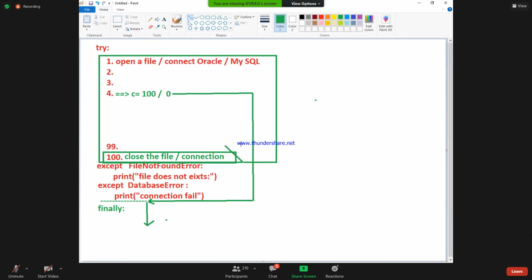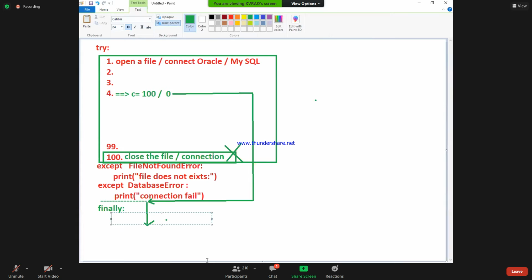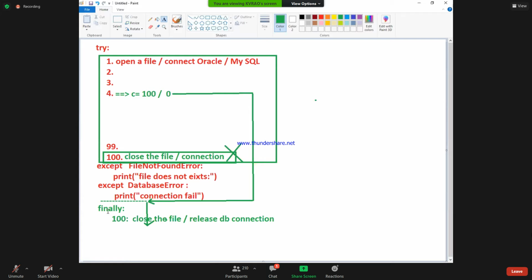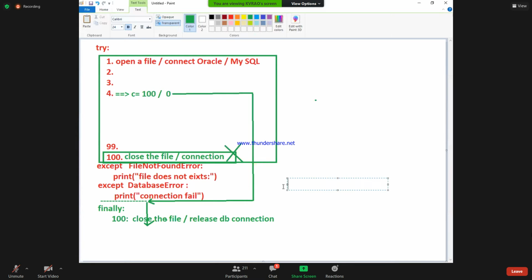Not recommended to write inside which block? Try block. Where should we write that 100th line? Finally block. Right. So here I am writing close the file, or release, and I am going to show you that entire part with the database connection and files also. Close DB connection, close the file, as a part of line number 100 in the finally block.